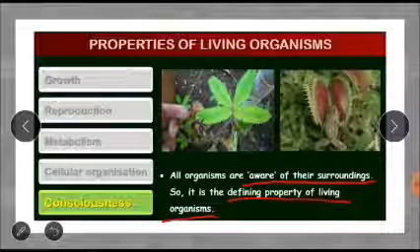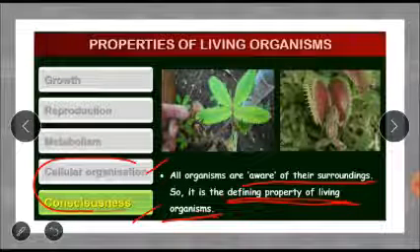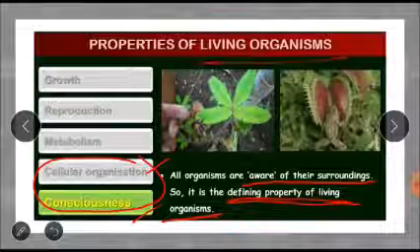So it is the defining property of a living organism. Whether it is a plant or an animal, each and every living thing, if we are saying living, it has to respond. So that is the defining property of a living organism. By this we can say that cellular organization and consciousness are the two defining properties of living organisms.